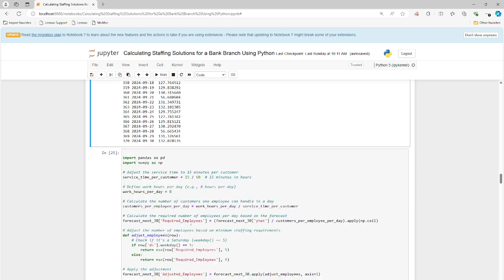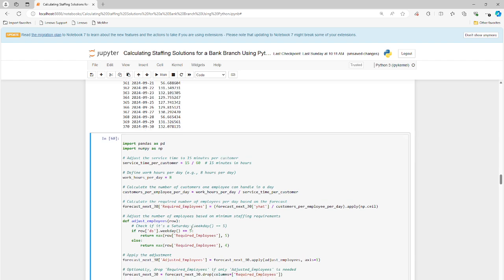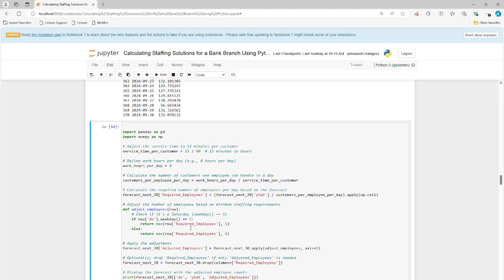So this is a very good estimate now of how we can staff our bank branch, right? So now we have historical numbers, we have forecasts into the future, we know how many people to staff. We'll look at that in just a minute. Let me look at, okay, this is a service time per customer, 15 minutes in terms of hours. Yeah, so it's about 15 minutes per customer to service a customer. Now, again, some of these are going to be faster, some will be slower. We're estimating probably 15 minutes. Okay, Control Enter to get this updated.